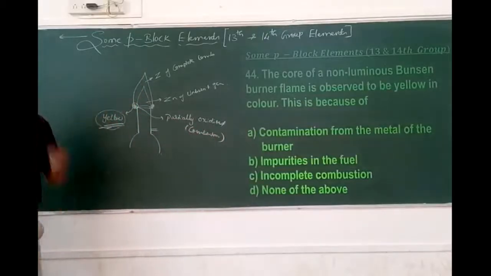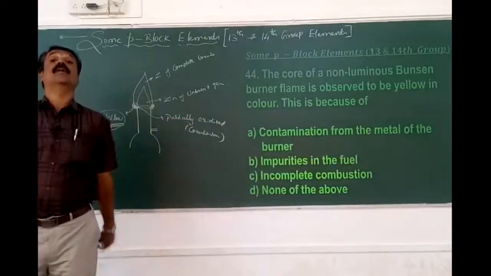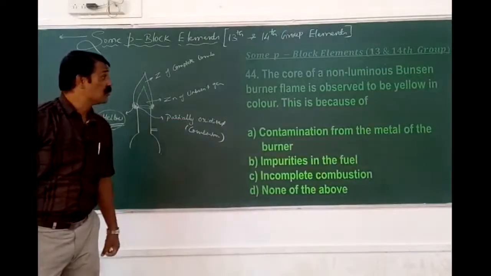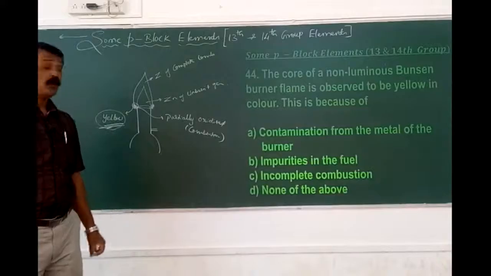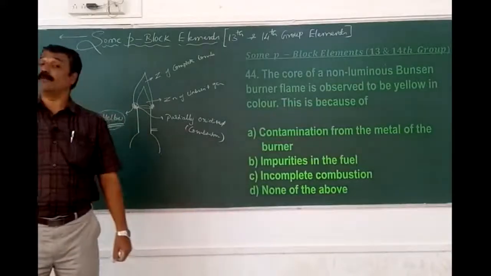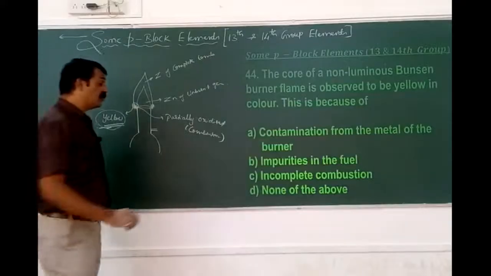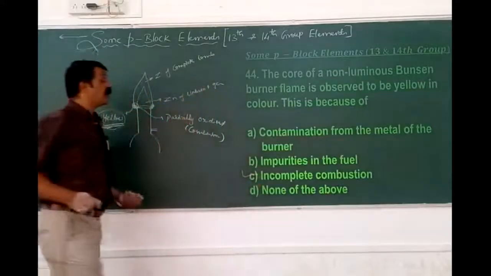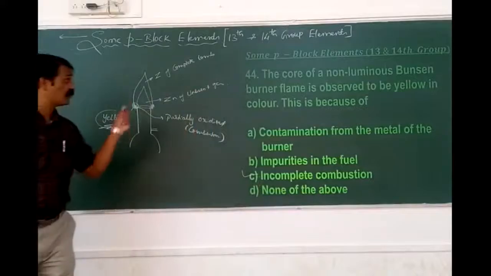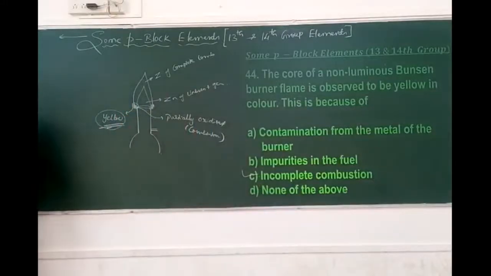Yellow nature. Means only at the which one? The core of the which one? The non-luminous Bunsen burner flame, it is observed to be yellow because of the what? Incomplete combustion. It is not due to the complete combustion, or it may be the non-combustion. It is due to only which one? The incomplete combustion. Therefore, it is 44 with respect to that one is C.